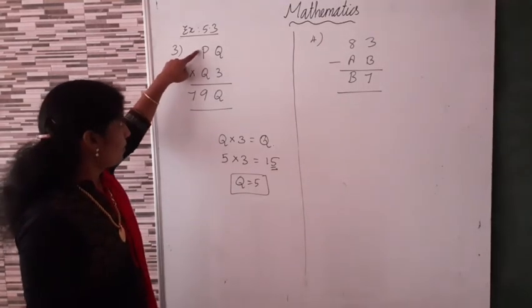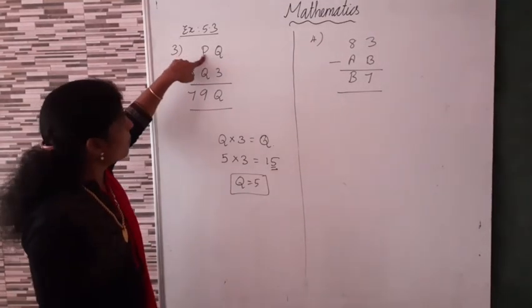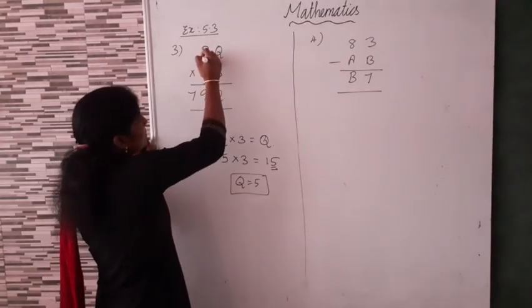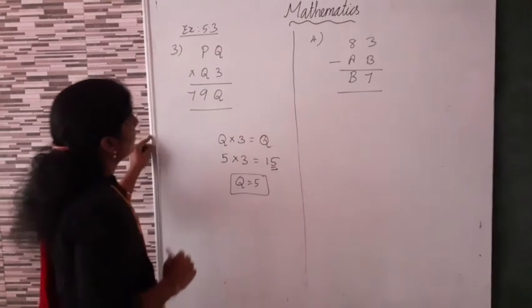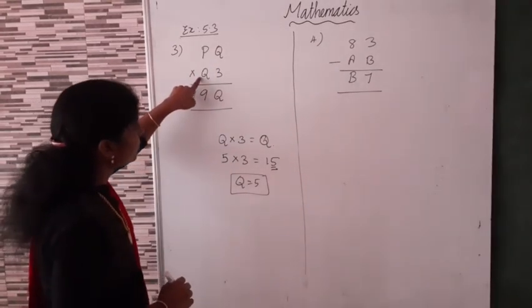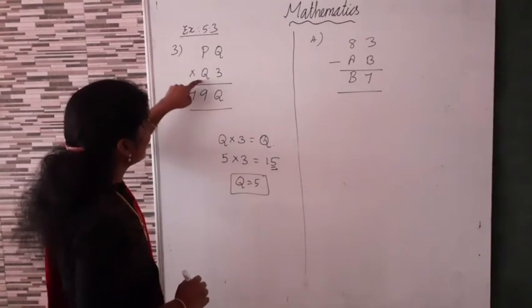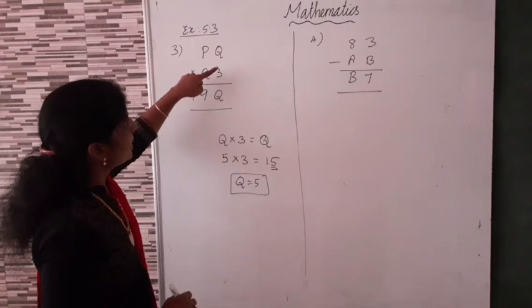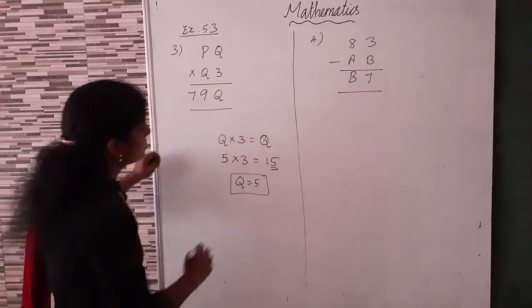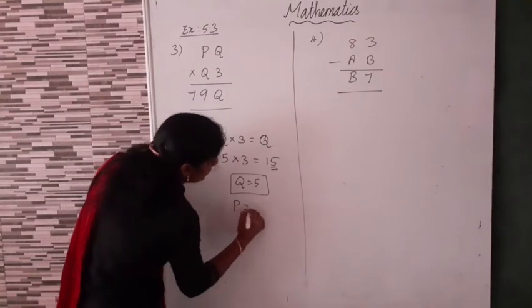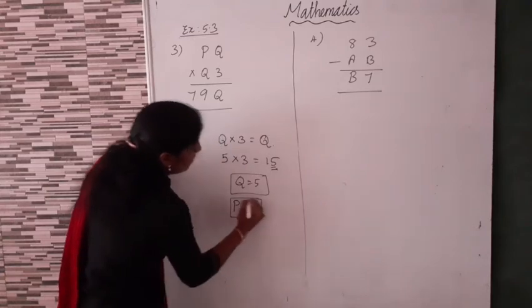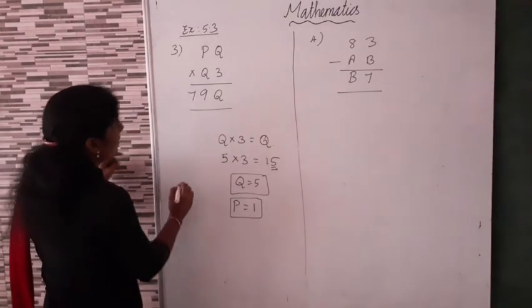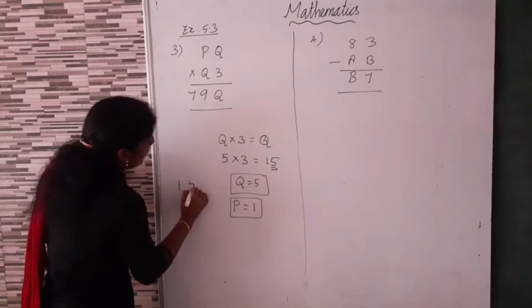Okay. Now, here P is equal to 1, and value of Q is equal to 5. 5 into 1, 5. Then here 5 3s are 15 plus 1 will get 9, isn't it? So, P is equal to 1. Now we can check: P value 1, Q value is 5.